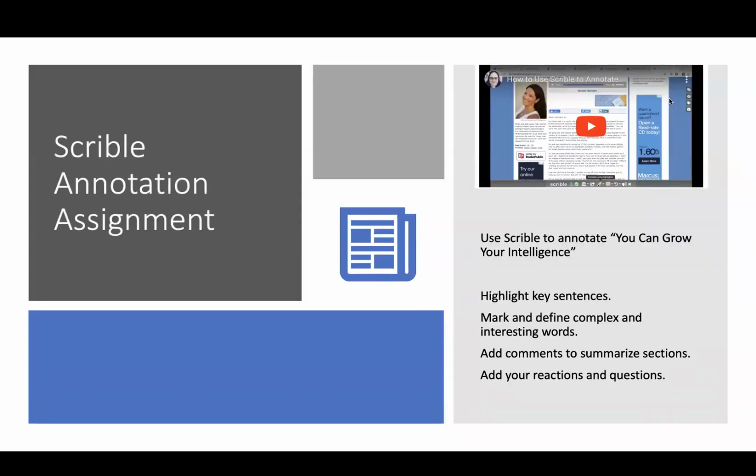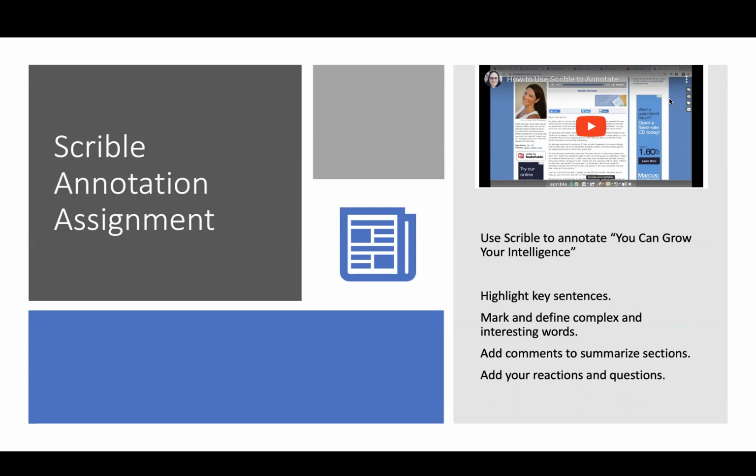So the first assignment that you'll work on is called the Scribble Annotation Assignment. Scribble is an online tool that allows us to annotate or mark, write on, add comments to websites online. So you're asked to use Scribble to annotate the article, "You Can Grow Your Intelligence." You'll see a video in the module. There's also some text instructions. And so you should watch that video, follow the instructions so that you can create a Scribble account, and you can add the Scribble toolbar to your browser.